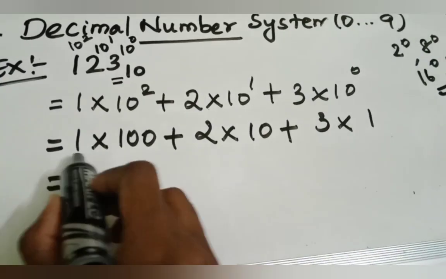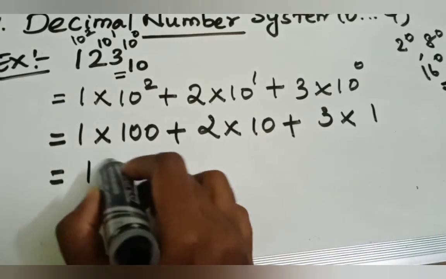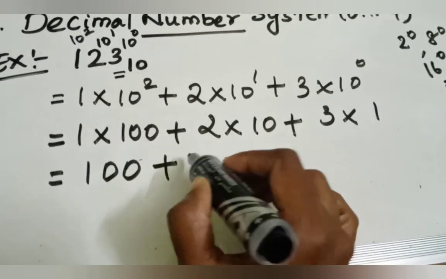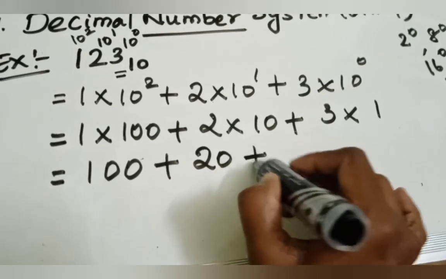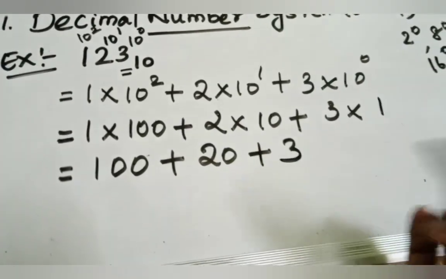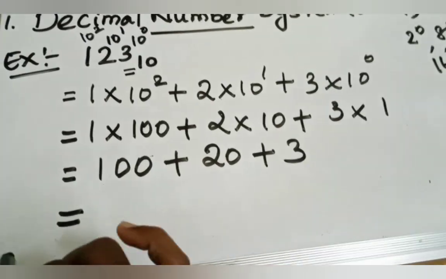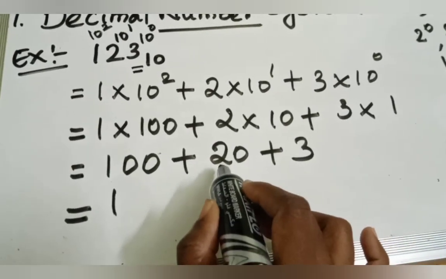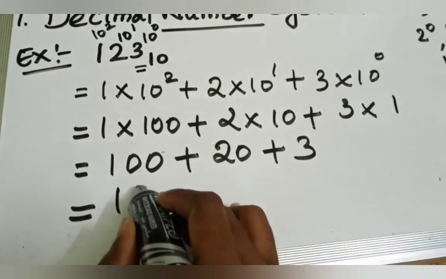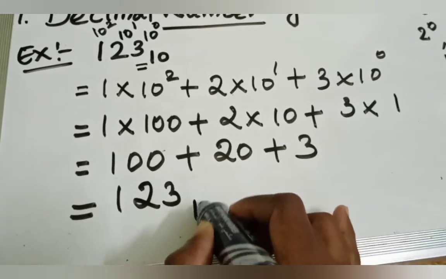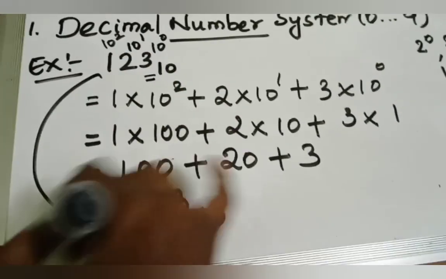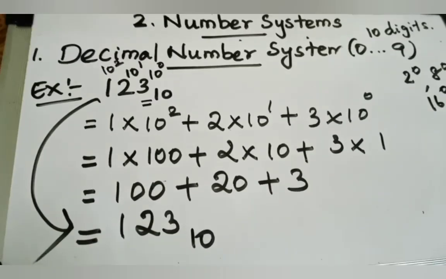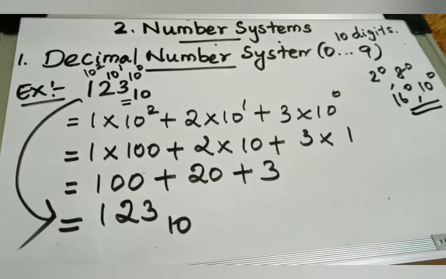Finally multiply: 1 into 100 is 100, plus 2 into 10 is 20, plus 3 into 1 is 3. Finally add: 100 plus 20 is 120, 120 plus 3 is 123 base 10. So we got this. This is the expansion of the decimal number.